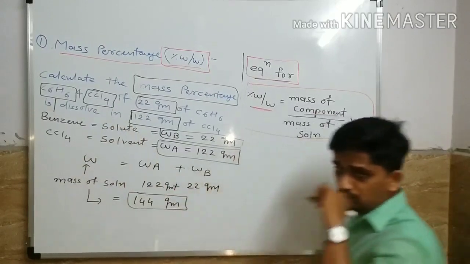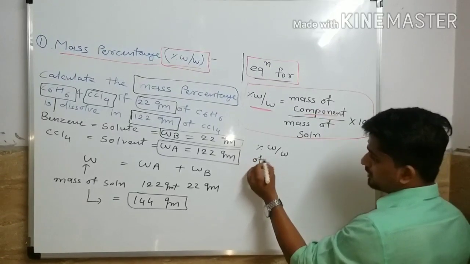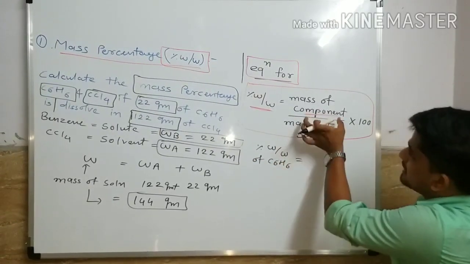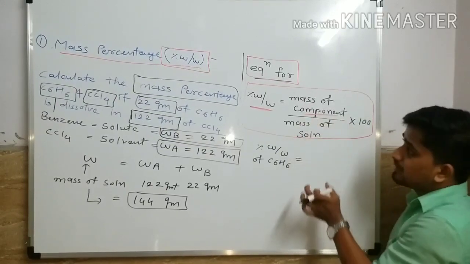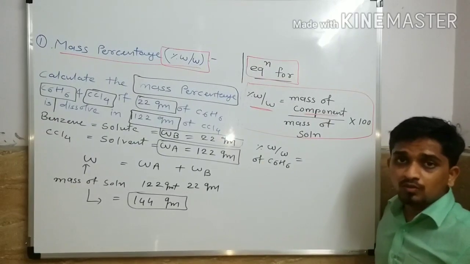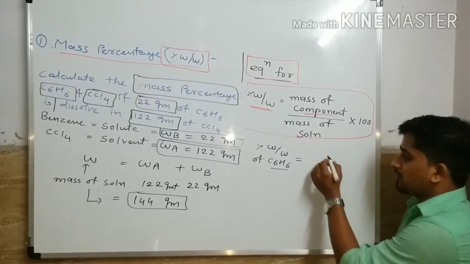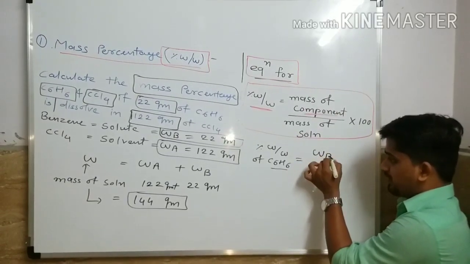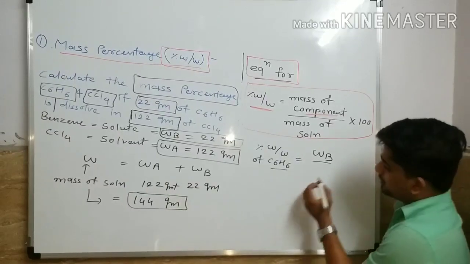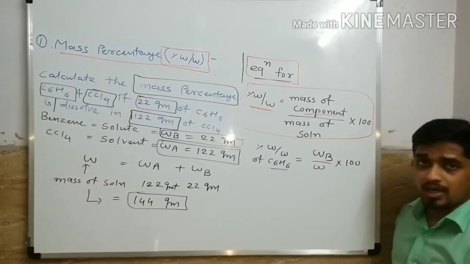Therefore we are going to find percentage of W by W of benzene. So the equation is mass of component, which component? That component whose percentage of W by W we have to calculate. So here benzene is the component. Therefore mass of component is WB upon mass of solution, W, into 100.